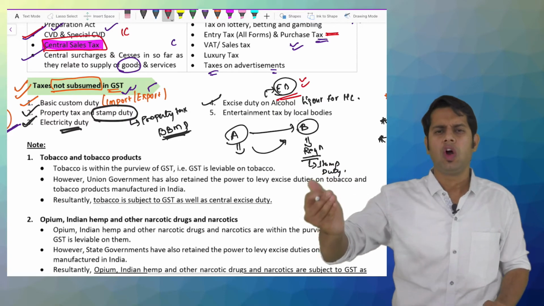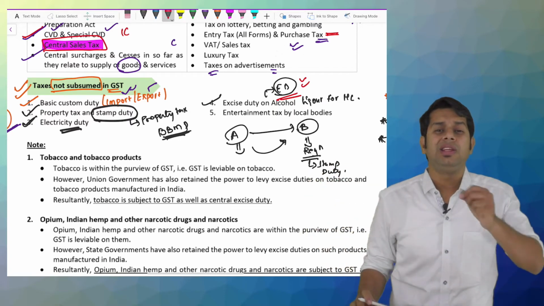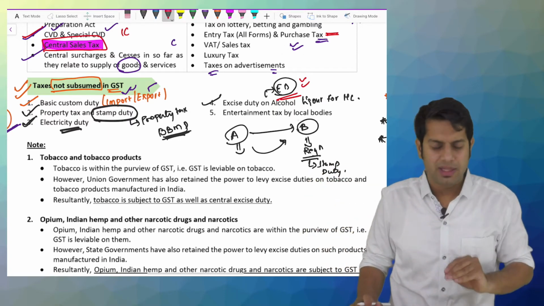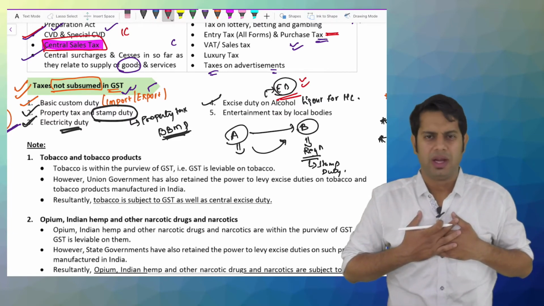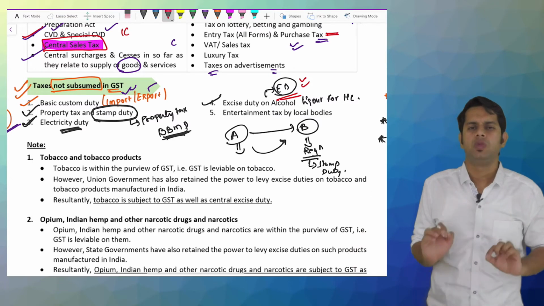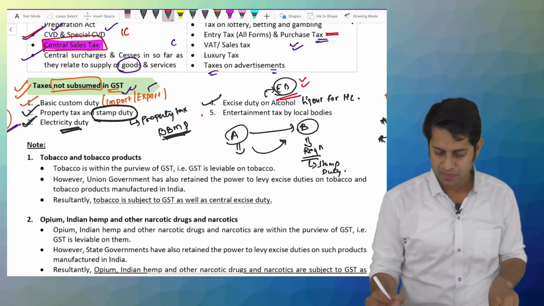It is because of this reason that the price of alcohol in Karnataka is high. The price of alcohol in Goa is very low. There is no alcohol supply in the state of Gujarat. It is because the power is given to whom? The state government. So the state government has all the rights to make law with regard to alcohol.